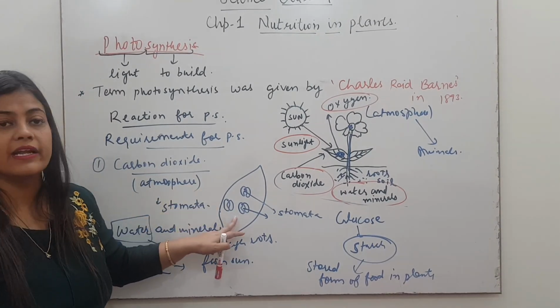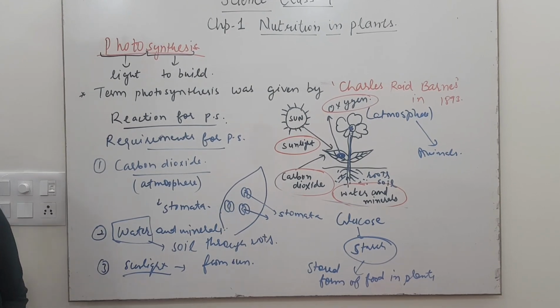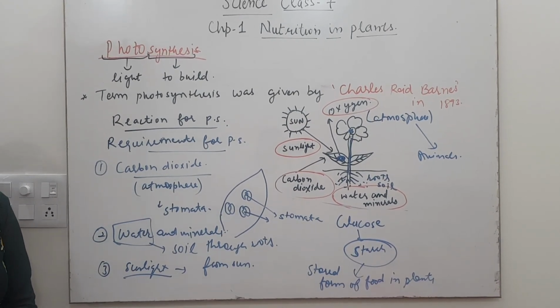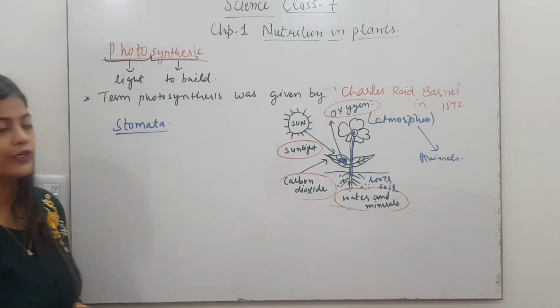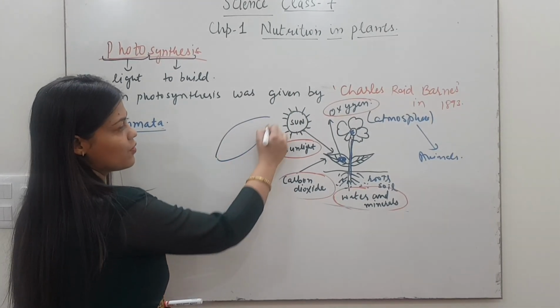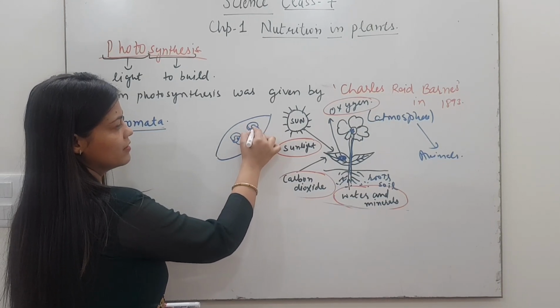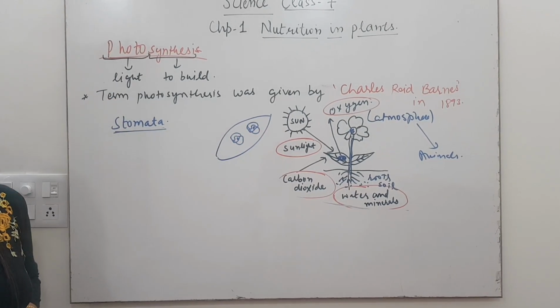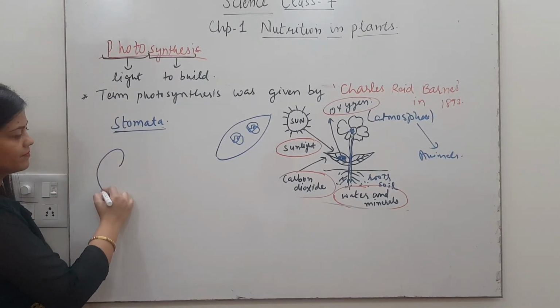Now we will see the detailed structure of stomata. So stomata, as I told you, are the small pore-like structures present in the leaves. Okay, and its structure is very important. So let's see the structure.